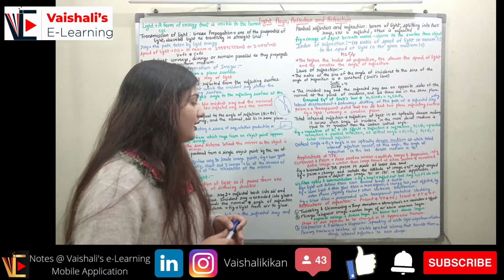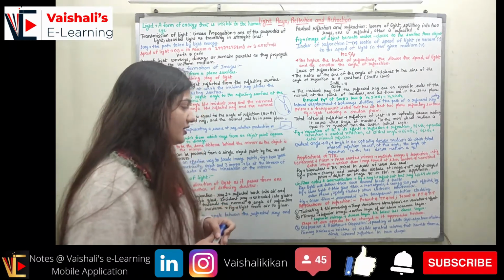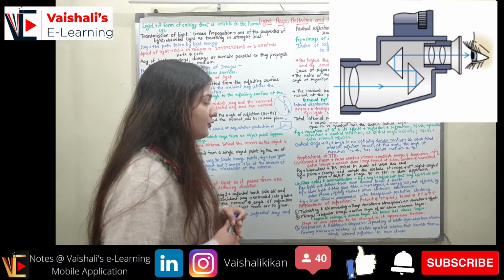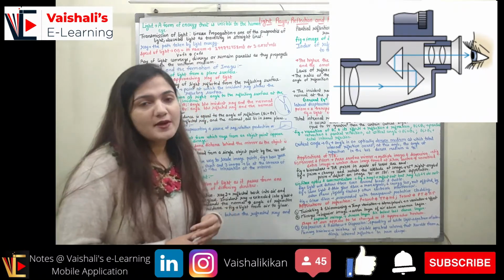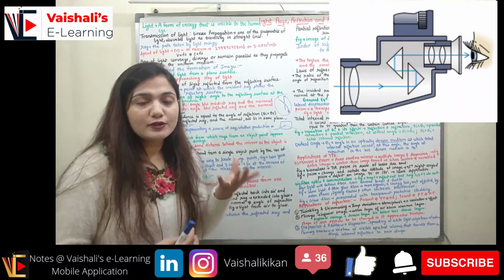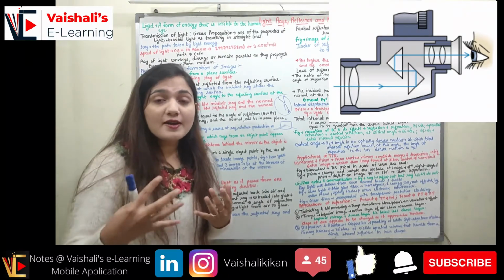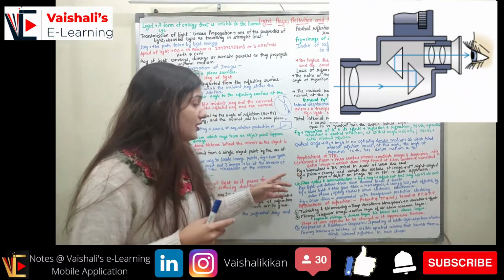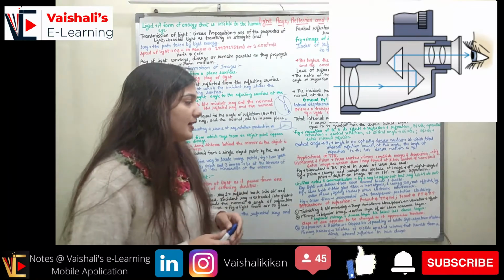Right, then we have the prism. In the prism also we have the application of the total internal reflection. You can see the figure here, we have the binoculars where we are using the total internal reflection prism in series with lenses so as to form the binoculars to see an area of a very long distance at a very close distance, right? So if I have an object very far apart, if I want to observe it from near, I can use binoculars, and binoculars are using the phenomenon of total internal reflection prism. Prism is in series with the lenses.